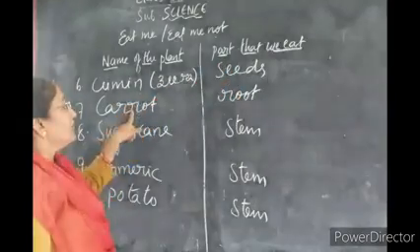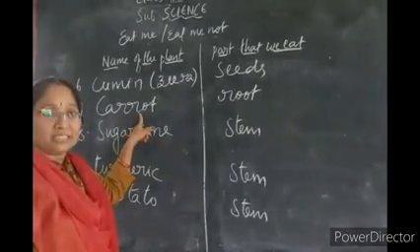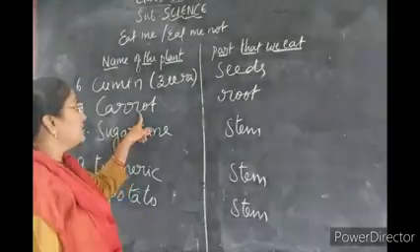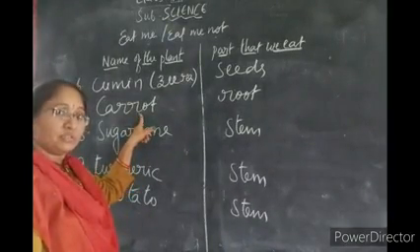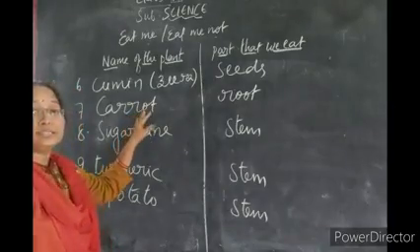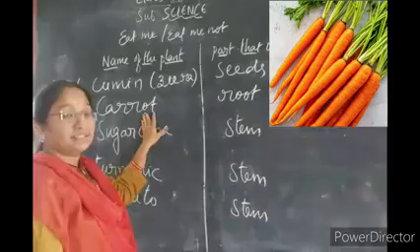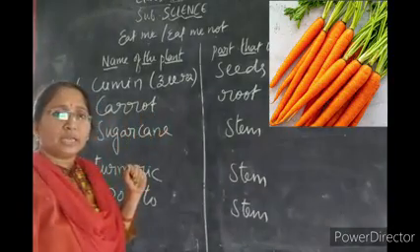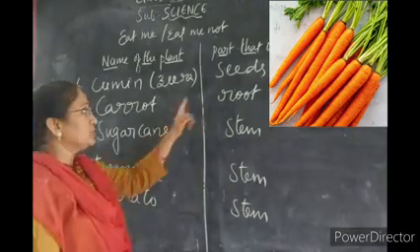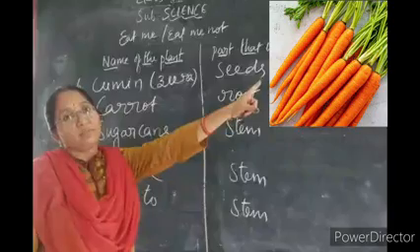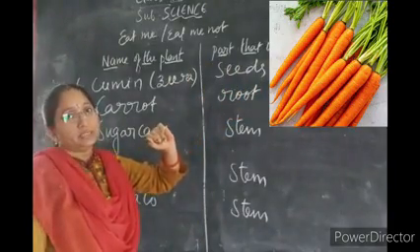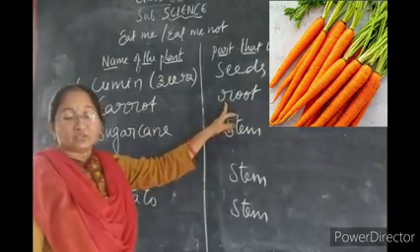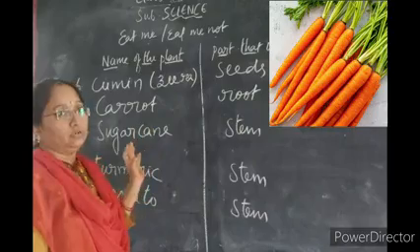Understand? Now, the most common vegetable we use daily is carrot. Carrot is rich in vitamin A. Most of the children like carrot the most. This protects eyesight, as you know, isn't it? So, do you know from which part of the plant carrot is produced? It is produced from the root part. Understand? Instead of roots, the plant consists of carrots, so that is what we eat as food.